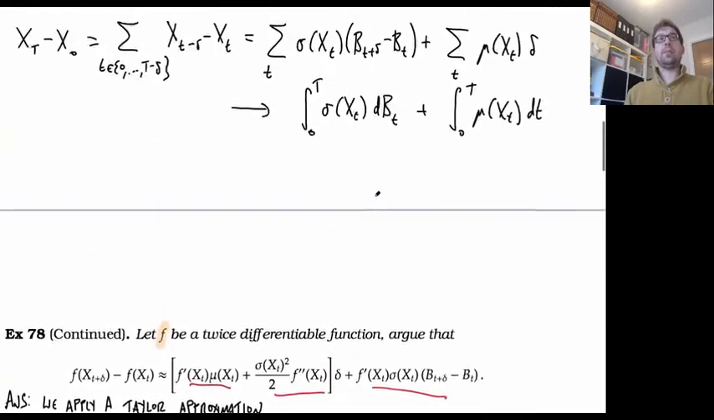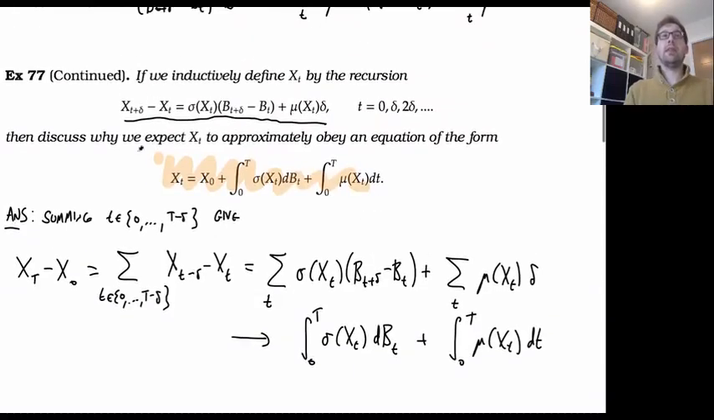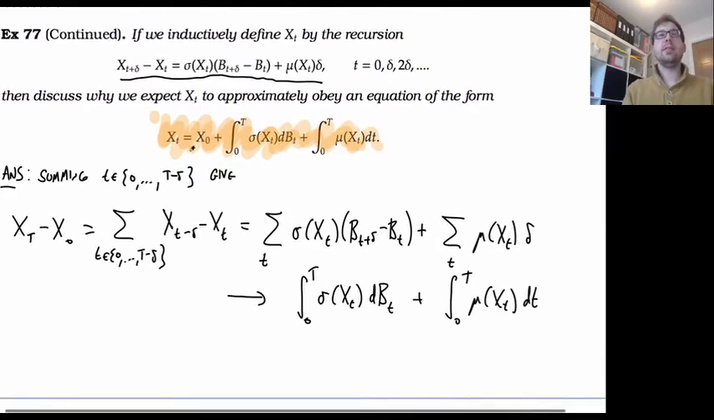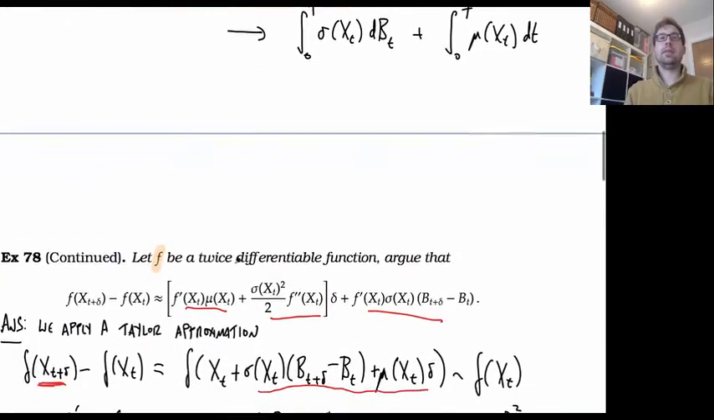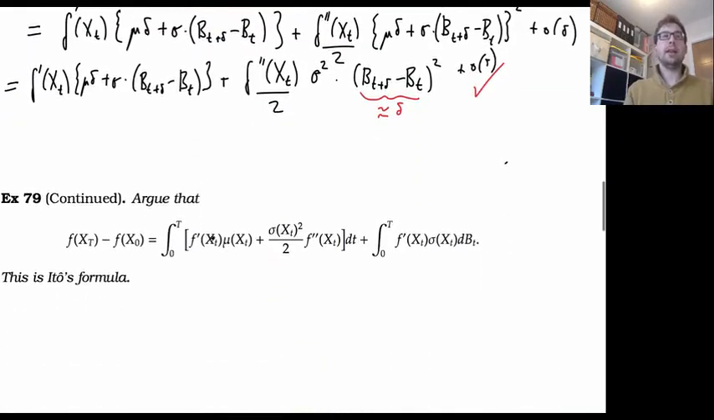So let's just recap. If I've got x, which satisfies this equation here, then if I apply some function to it that's twice differentiable, it should satisfy this equation. And this is called Ito's formula.